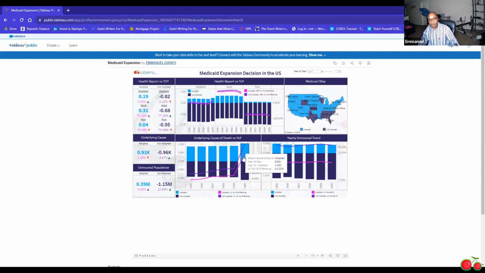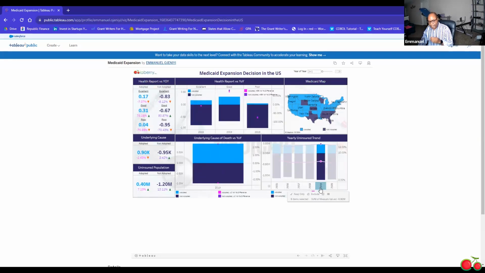Then in the other area, we see another positive thing that's happening. Between the insurance groups too, a lot of people were able to get insurance, and that's because of the Medicaid expansion. I'm talking about nationwide. In 2019, the number of uninsured was 0.40 million in adopted states, and actually negative in the non-adopted states. And you can see that in 2020, we have 6.59% in adopted states, and non-adopted states was 12.73%. That's another positive one right there.